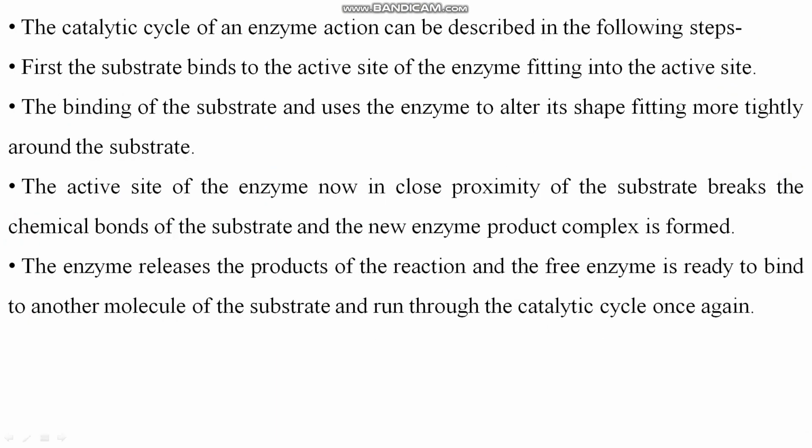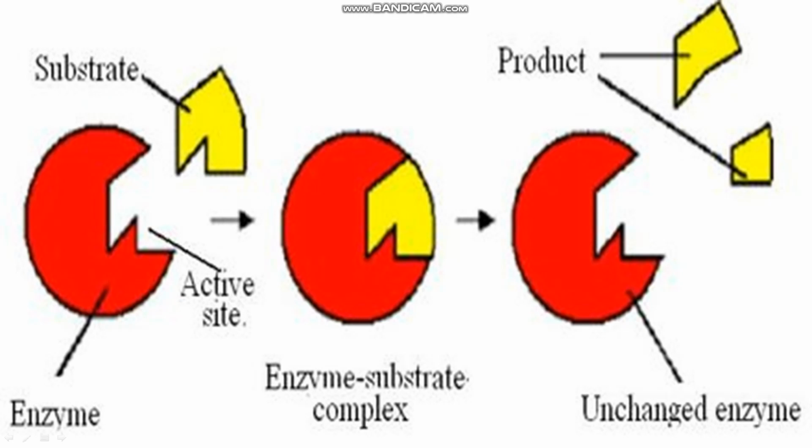So the catalytic cycle of an enzyme action can be described in the following steps. You can see here, first the substrate binds to the active site of the enzyme, fitting into the active site. The binding of the substrate induces the enzyme to alter its shape, fitting more tightly around the substrate. Clear? I told you that the substrate will bind here very tightly, and after that the product will be formed.